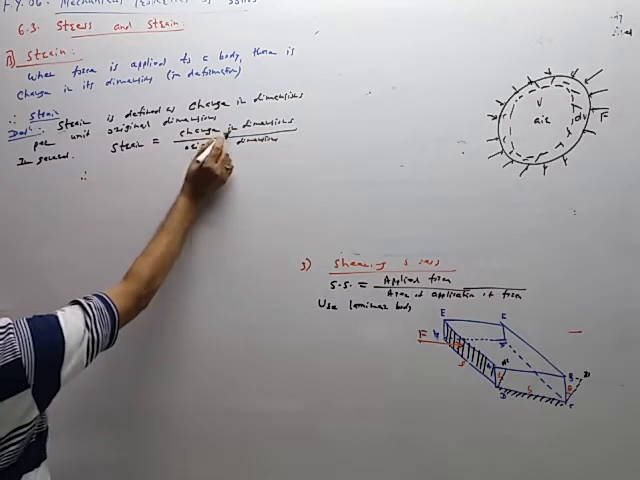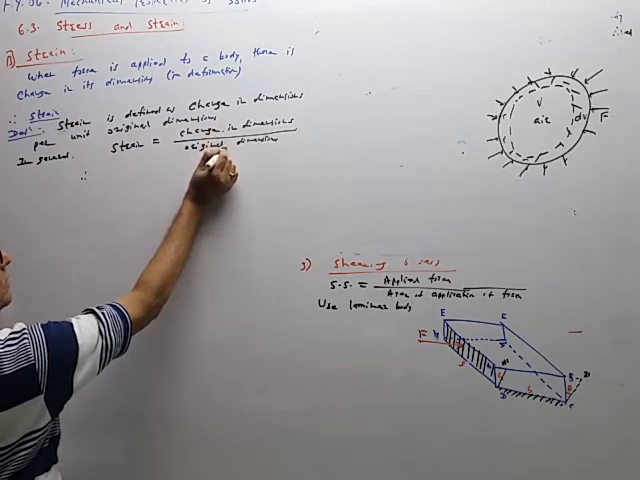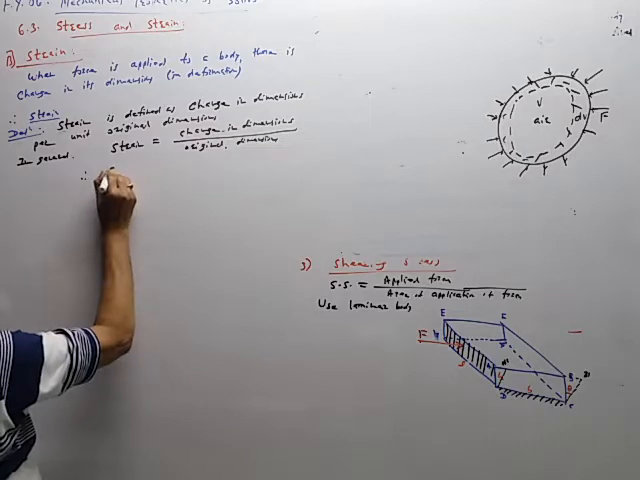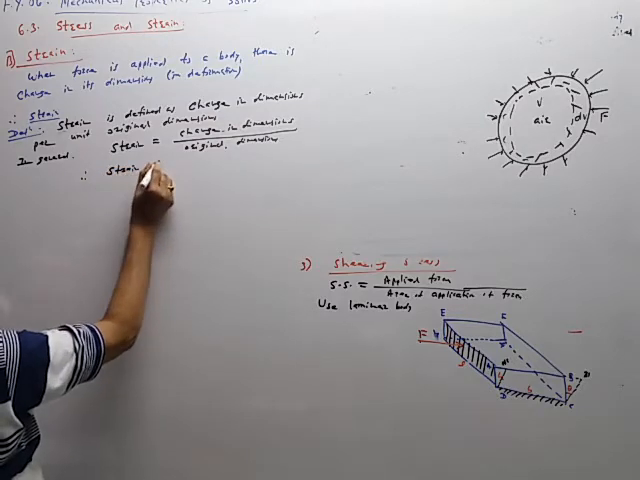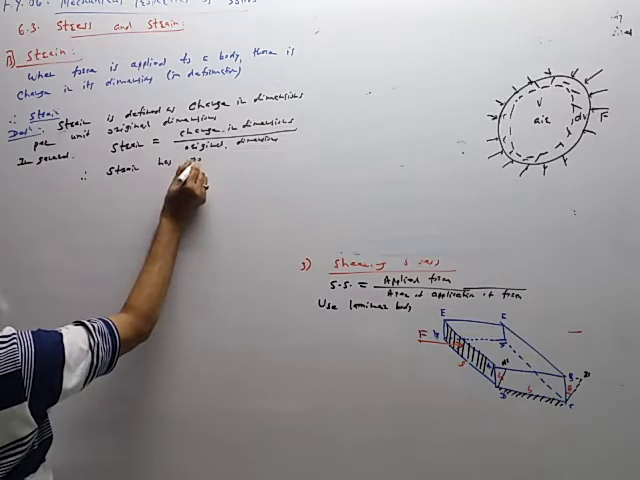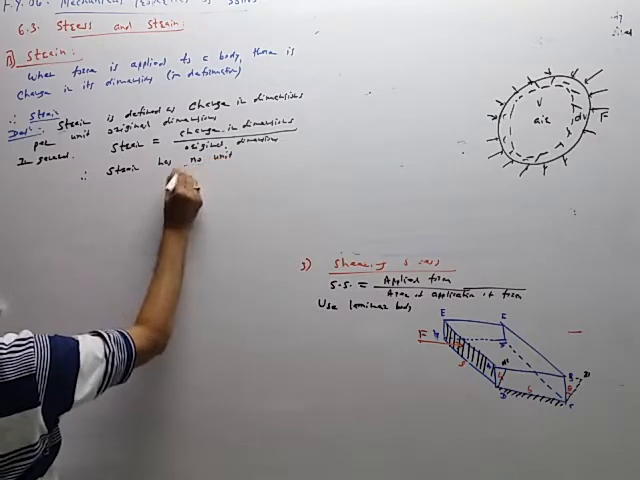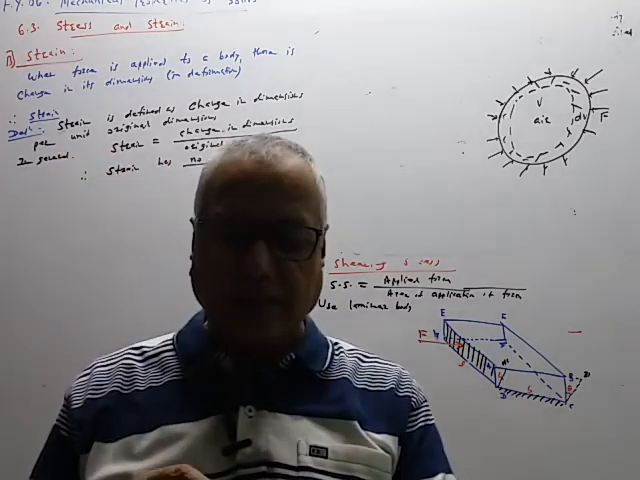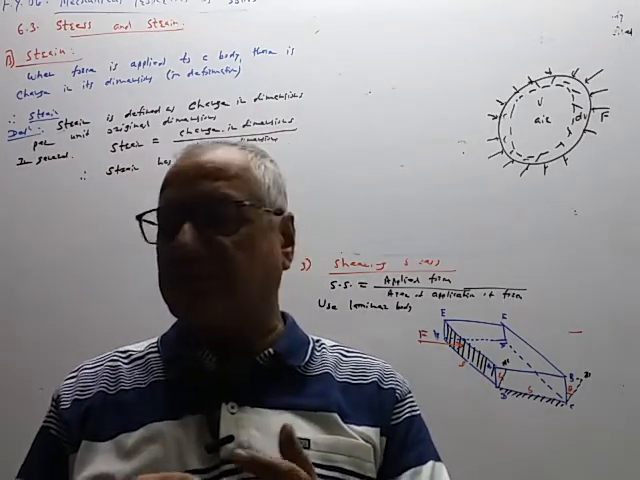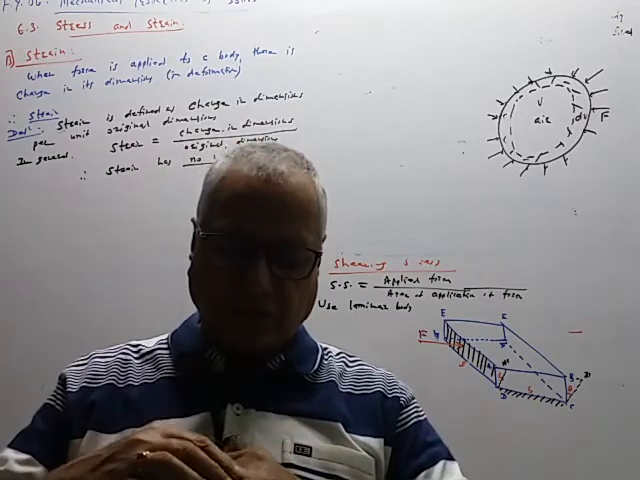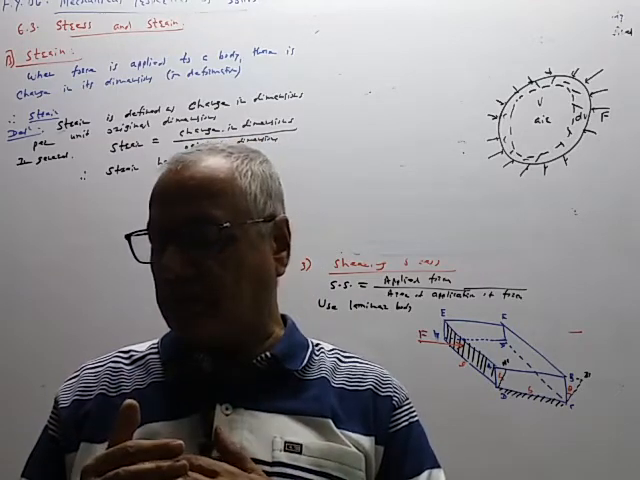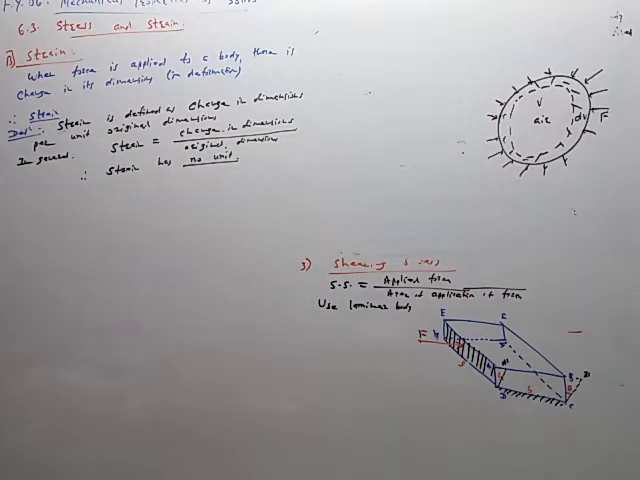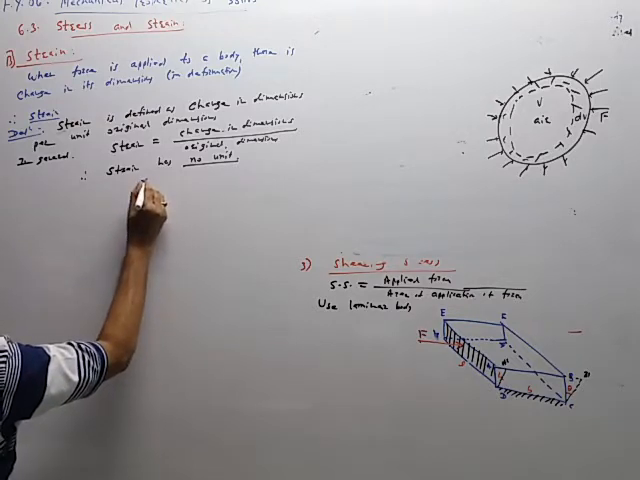And suppose this is change in length, so meter upon meter cancel. Change in volume, so meter cube upon meter cube cancel. Therefore, any type of strain has no unit, no dimensions, because it is the ratio of two similar quantities, length or volume or shape. And therefore there is no unit, no dimension. So again, depending upon the change in dimension, there are 3 types.